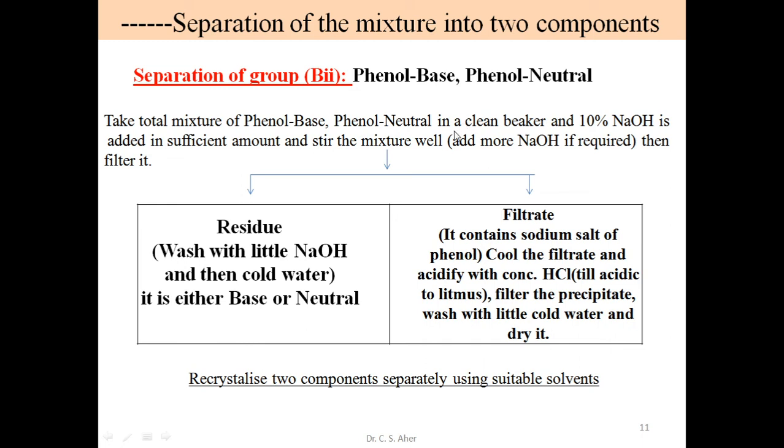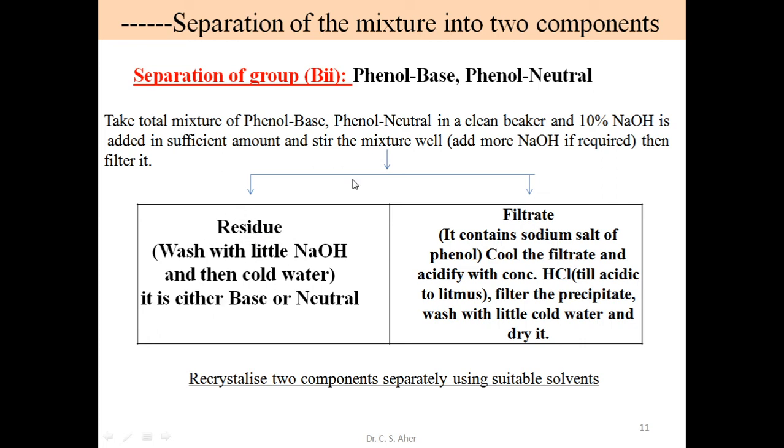So the phenol is converted into its sodium salt, dissolves in water and goes into the filtrate. The second type, which may be a base or neutral, does not react with NaOH and remains as a solid residue on the filter paper.